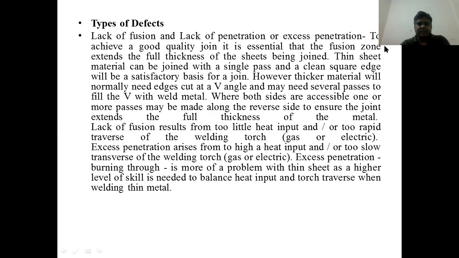Lack of fusion results from too little heat input and/or too rapid transfer of the welding torch, that is, gas or electric. Excess penetration arises from too high a heat input and/or too slow transfer of the welding torch, gas or electric. Excess penetration, or burning through, is more of a problem with thin sheet, as a higher level of skill is needed to balance heat input and torch transfer when welding thin metal.